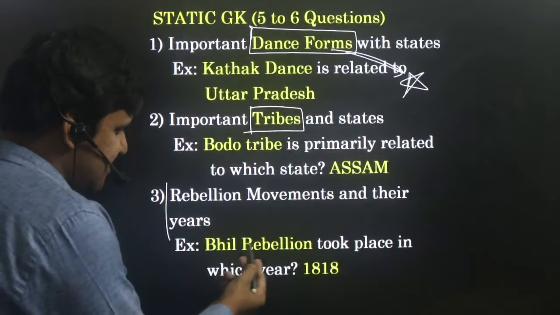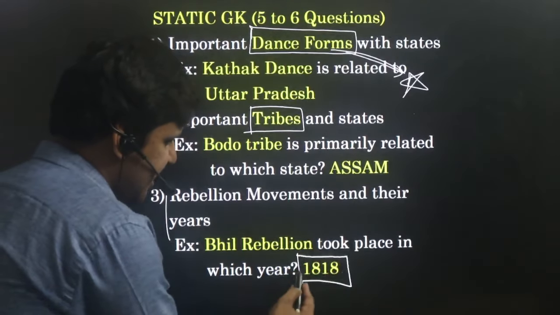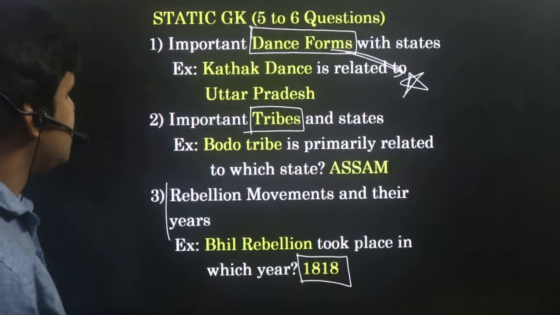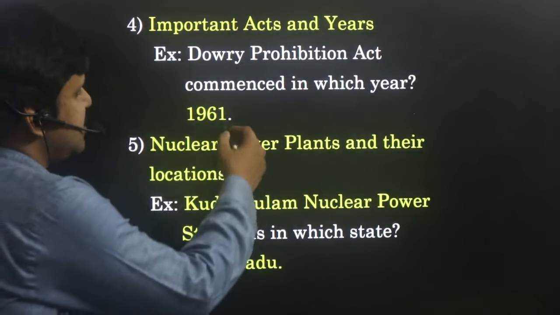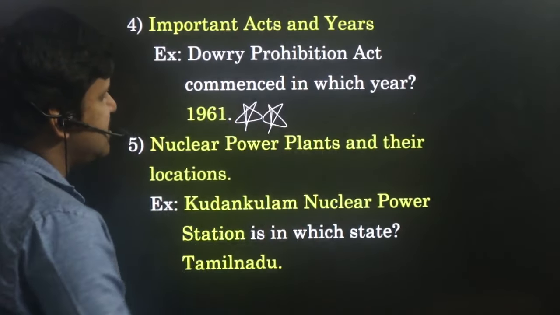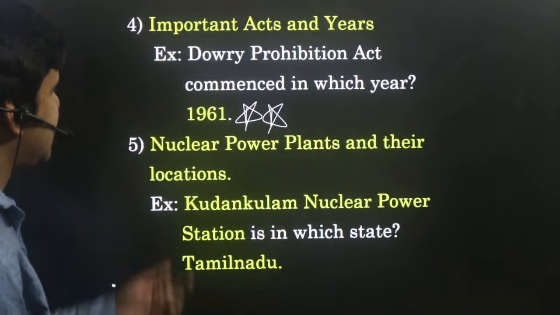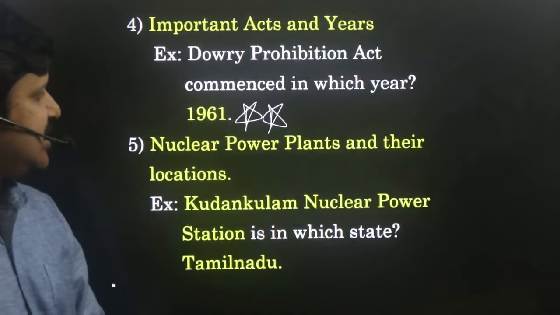For example, Bhil rebellion took place in which year? Answer is 1818. Like that also questions can be asked. Years are most important. Okay, next, important acts and years. This question came in the previous NTPC exam. So Dowry Prohibition Act commenced in which year? 1961. Not only this one, several other acts also can be asked in our exams.